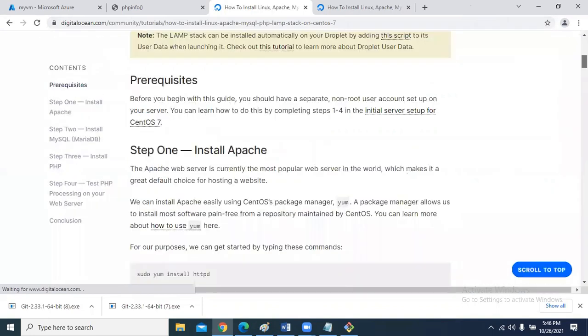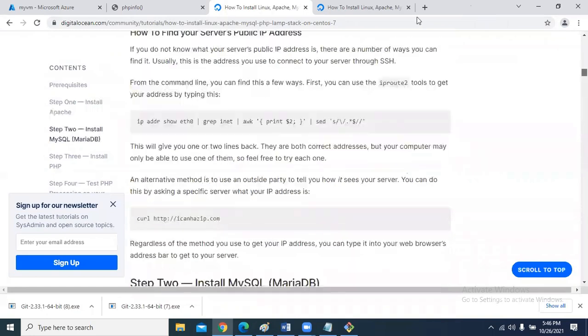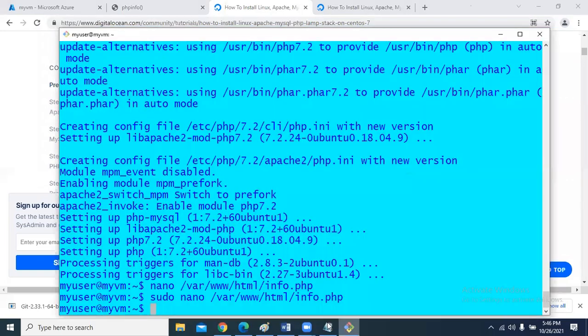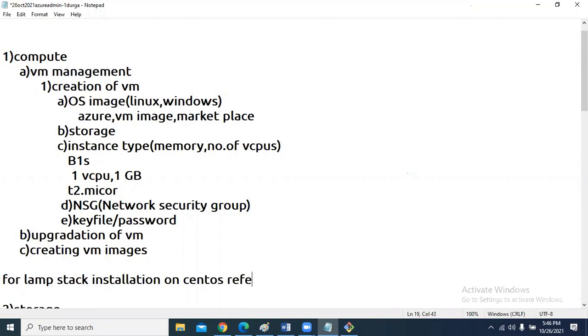We just have to follow these steps. I will share this. For LAMP stack installation on CentOS, refer to the docs.